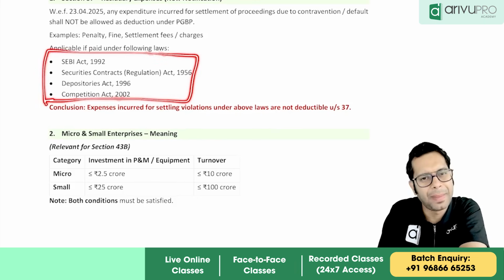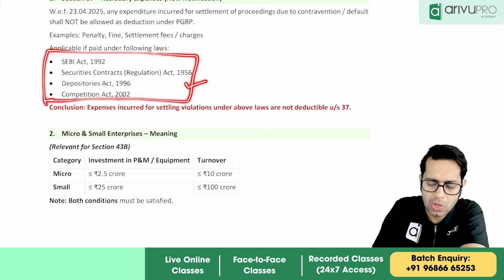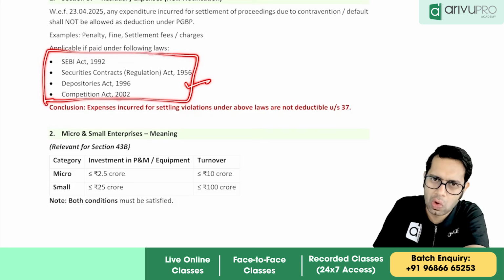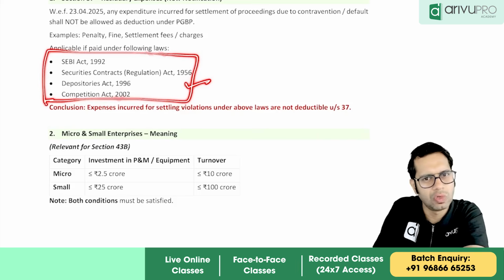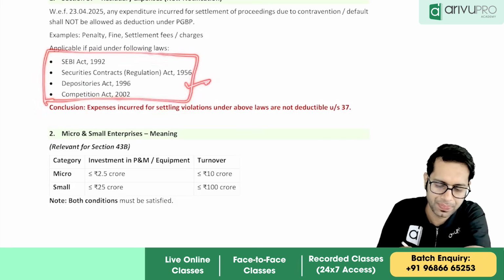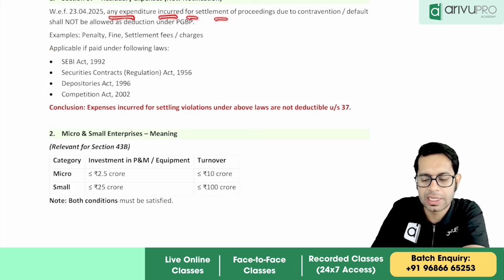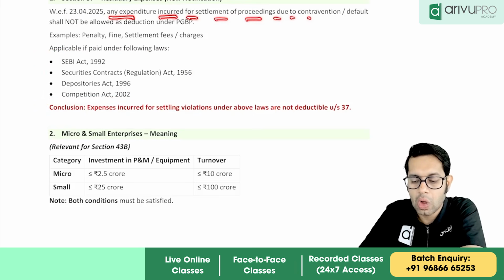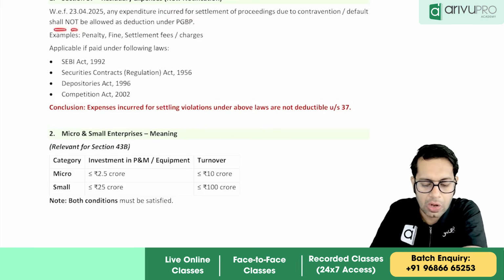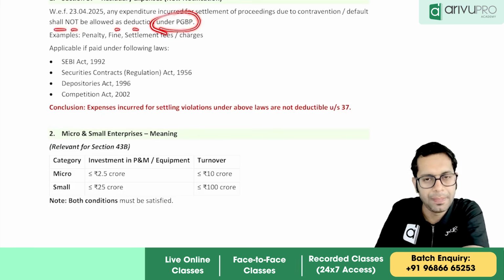If you pay any penalty because you have violated any provisions of these 4 laws, then such expenditure also will not be allowed as deduction. With effect from 23rd April 2025, any expenditure incurred for settlement of proceedings due to contravention or default shall not be allowed as deduction under PGBP.